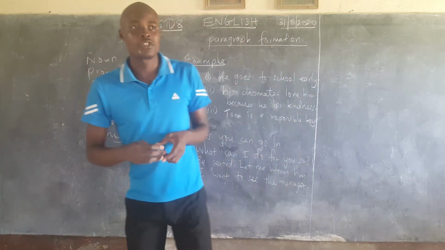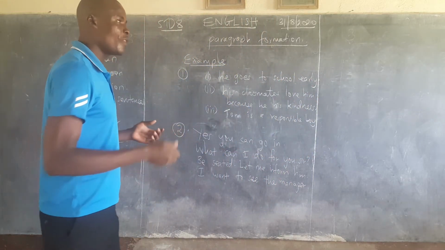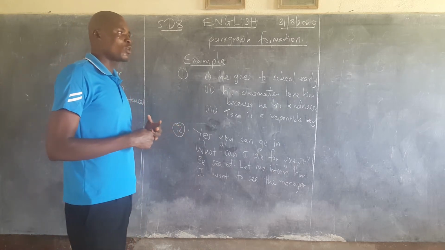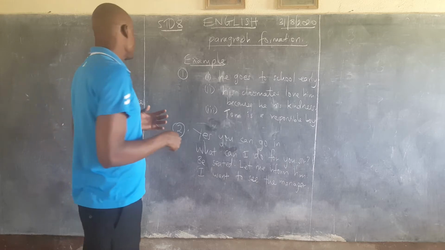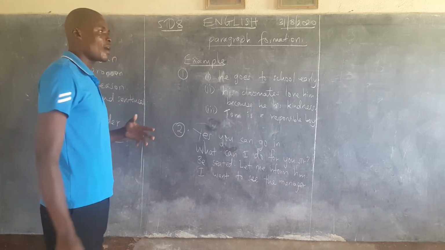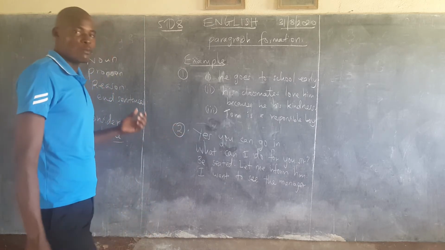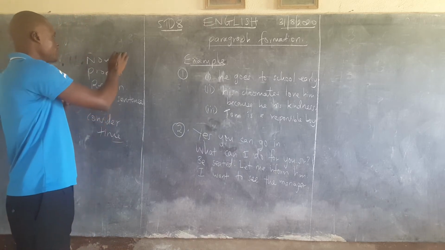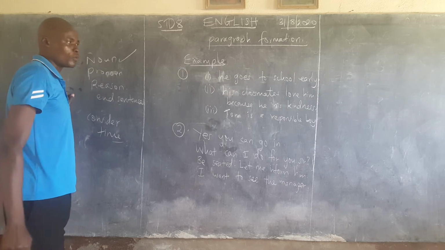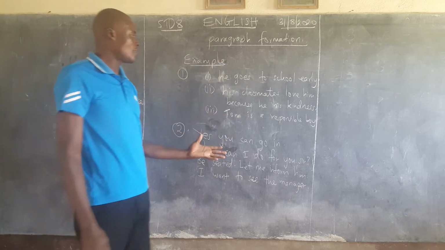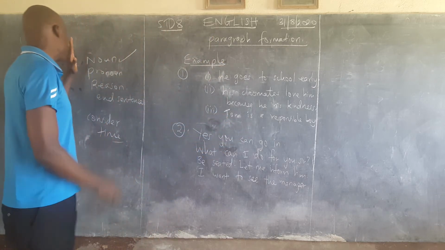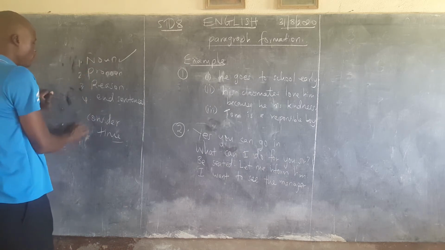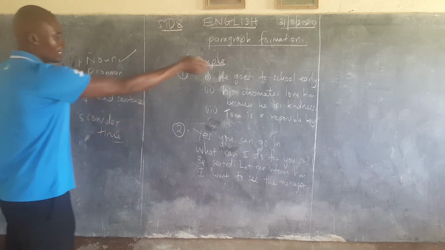So I want us to see what the rules are. What are the rules we are going to consider in this particular topic so that we can make a good paragraph? With me here, I've written some few things. I've said that you have to consider the noun. If there are so many, we are going to look at them as rules number 1, 2, 3, 4, and 5.